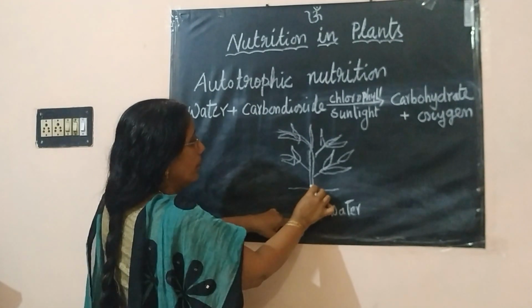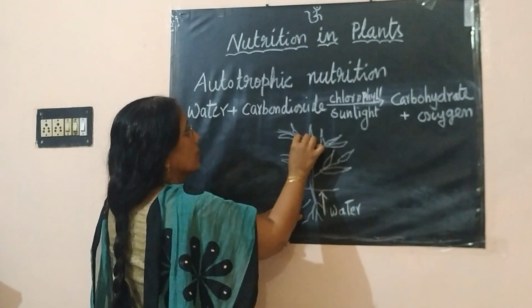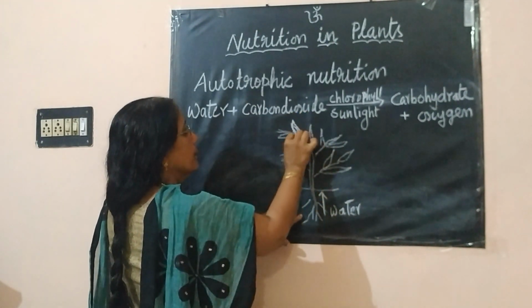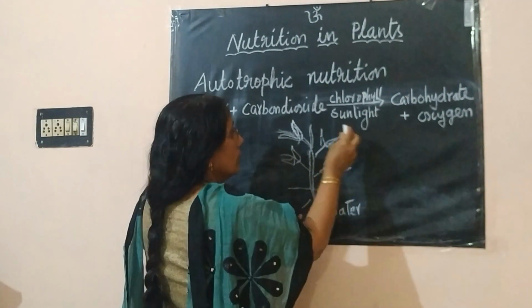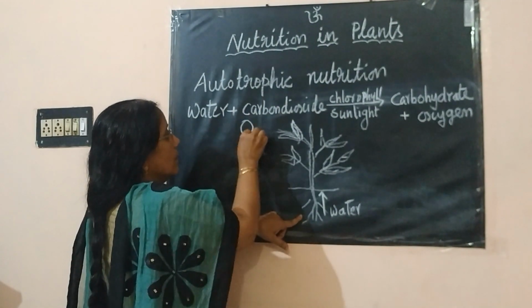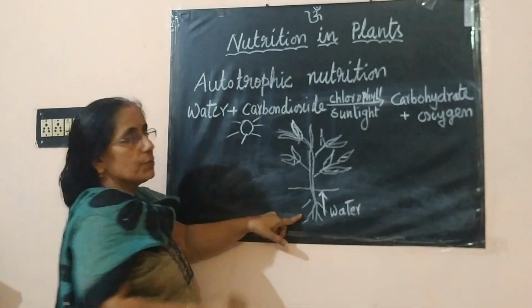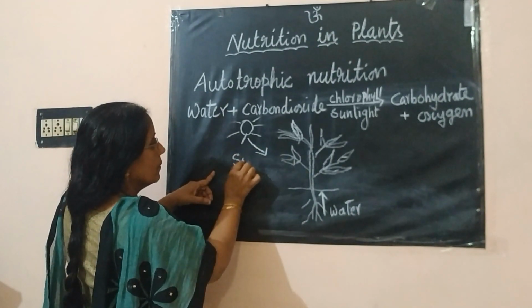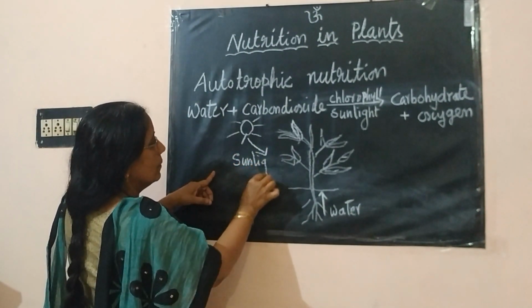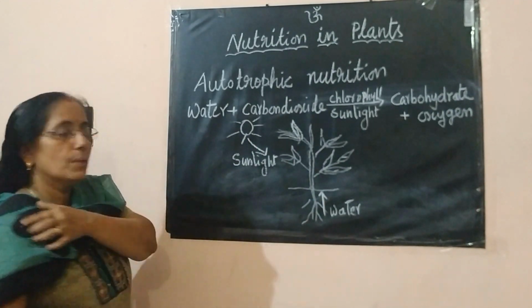Through the stem, the water enters into the leaves and they get sunlight. So the sunlight is entering into the leaves.